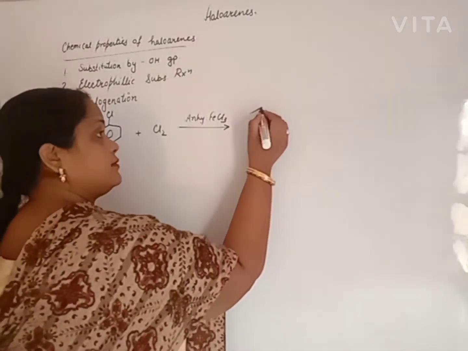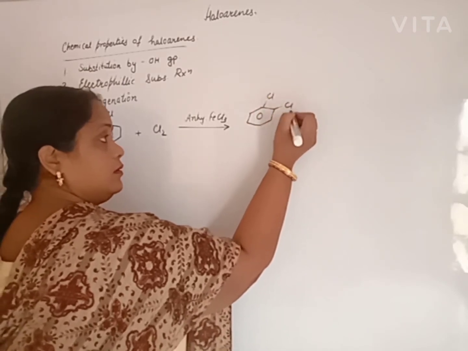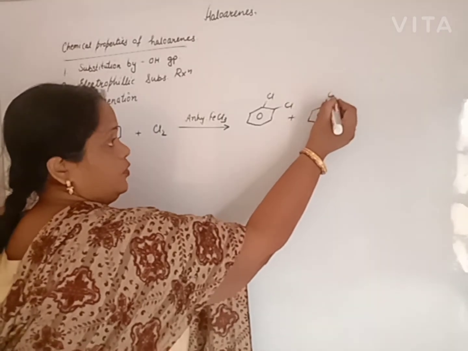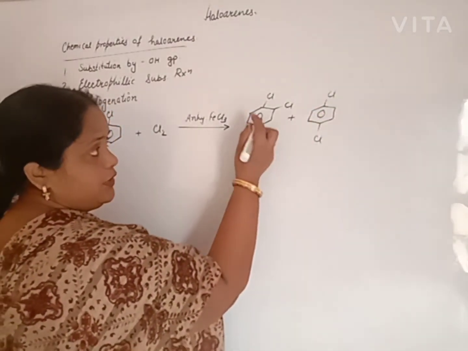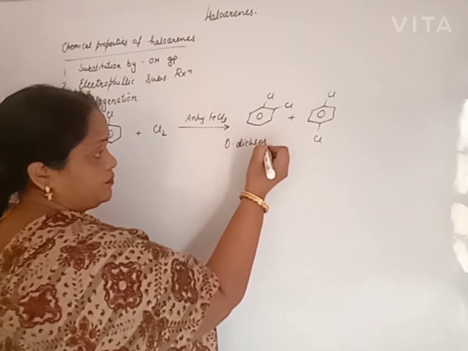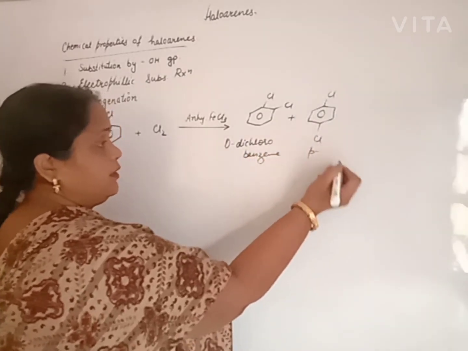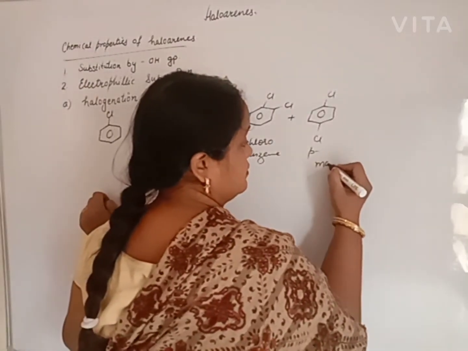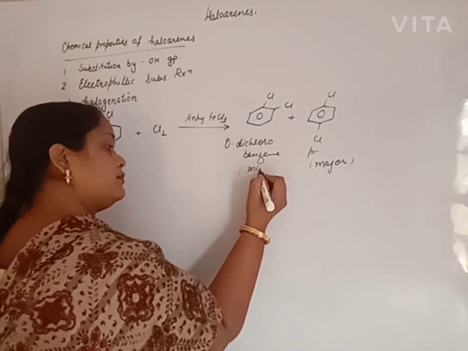Then we will get ortho dichloro and para dichlorobenzene. We get a mixture of ortho dichloro and para dichlorobenzene. 1,2 position is ortho dichlorobenzene. This is para dichlorobenzene. Para is the major product and ortho is the minor product.